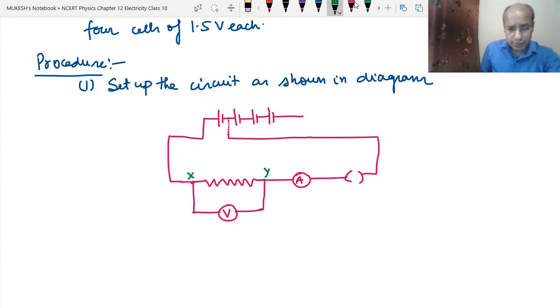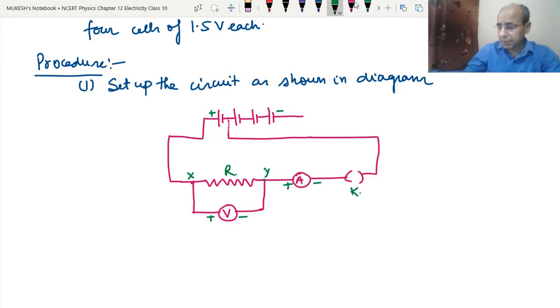Okay, this is the resistance R, this is the voltmeter. This is connected to positive, this is negative, because it is connected to the positive terminal of the battery, and this is to the negative terminal of the battery. Same here, this is the positive terminal to the battery, this is the negative terminal to the battery, and this is the key.